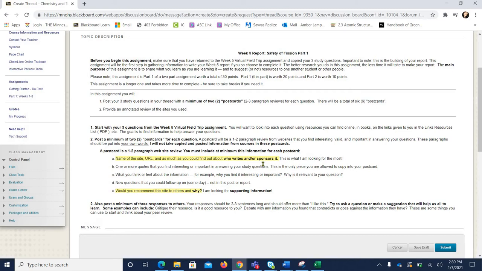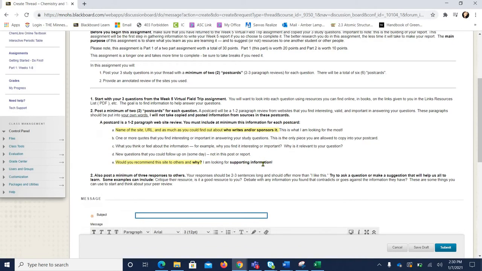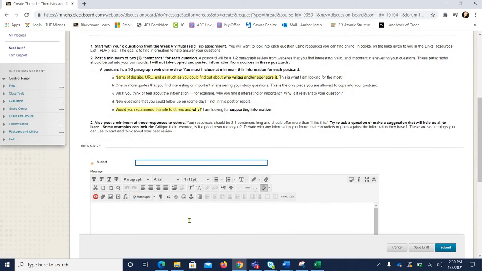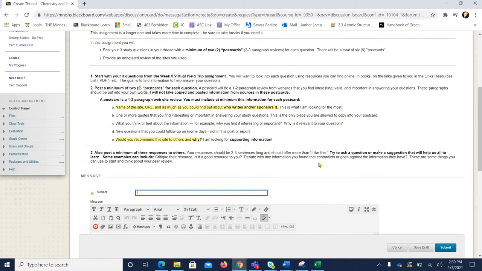So what I want you to do is start with your 3 questions, whether you want to paste them down here in the submission text, or you can use a Microsoft Word document. It's entirely up to you. Or you can even manually handwrite these questions and gather information. It's entirely up to you on how you want to gather this information, but you do need those 3 questions that you made in the Week 5 virtual field trip assignment.